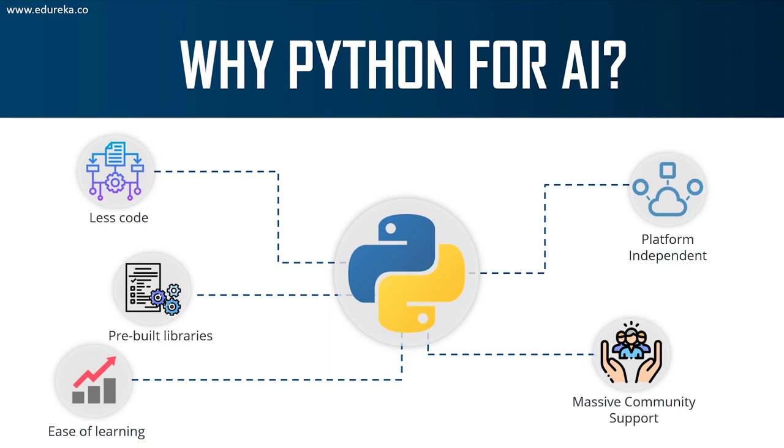The next important reason why we're choosing Python is it has support for pre-built libraries, right? Python is very convenient for AI developers because all of the algorithms, machine learning algorithms and deep learning algorithms are already predefined in libraries, right? So you don't have to actually sit down and code each and every algorithm. That's a very time consuming task.